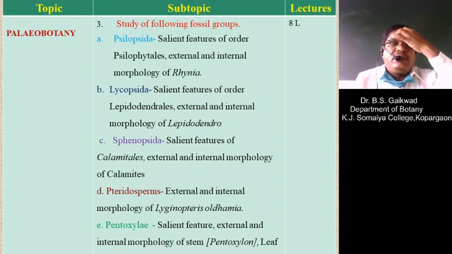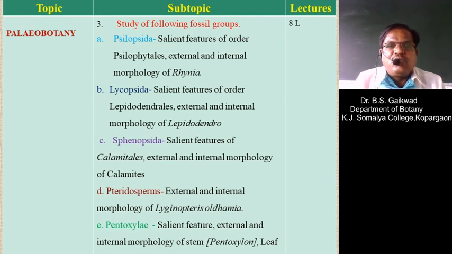Then the study of different fossil groups. The first group is Psilopsida, with salient features, then the external and internal characters of the member known as Rhynia, will be discussed.